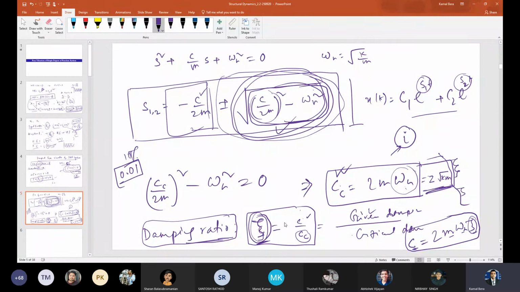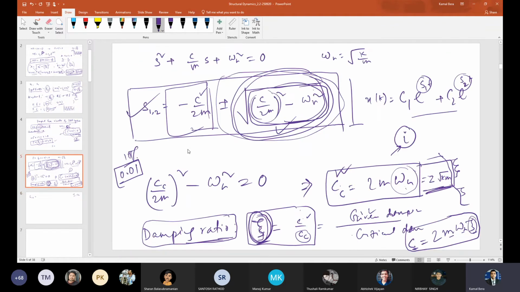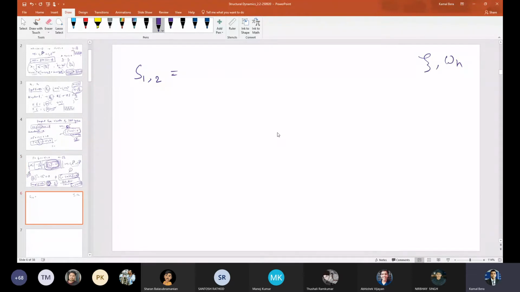So now with this new non-dimensional parameter, tell me what is S1 and S2. You have to tell S1 and S2 in terms of zeta, the non-dimensional parameter, and omega n, because omega n is there and m and c we are now replacing.